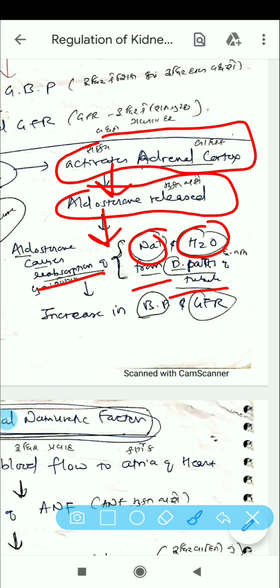Aldosterone is a mineralocorticoid released from the adrenal cortex. As you know, we have discussed the adrenal gland in the endocrine system, so kindly refer to my lecture on the endocrine system. Aldosterone will lead to reabsorption of sodium and H2O. Sodium, as you know, is the main electrolyte. We also discussed this in the countercurrent, and that's why this can lead again to an increase in blood pressure and GFR.